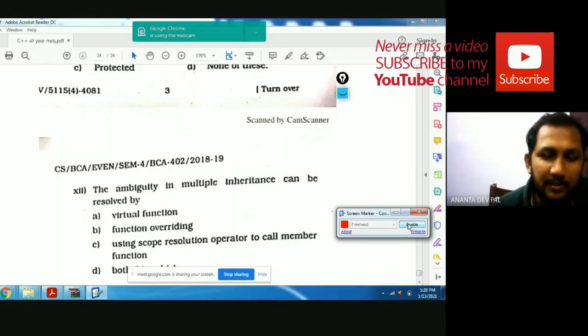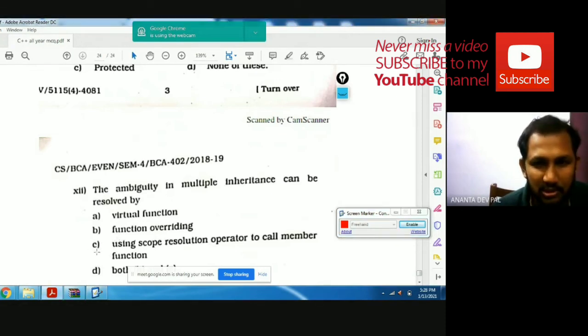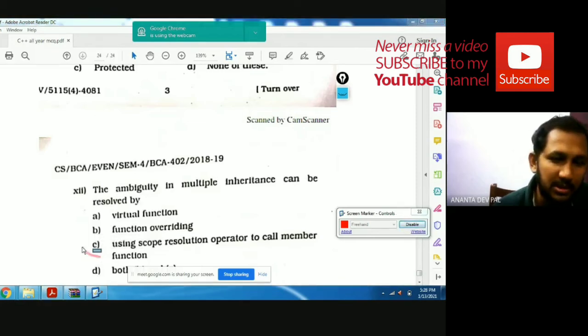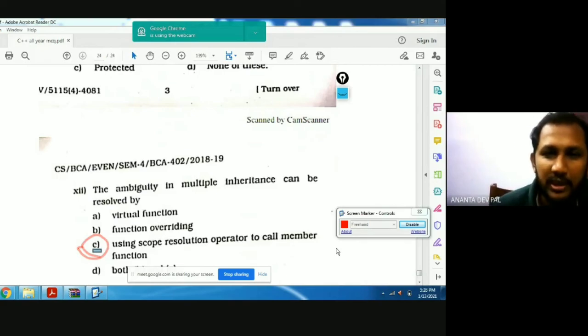Last question of 2018. The ambiguity in multiple inheritance can be resolved by using the scope resolution operator to call a member function. This is the right answer: using the scope resolution operator to call a member function. So this is the solution of the question paper 2018.